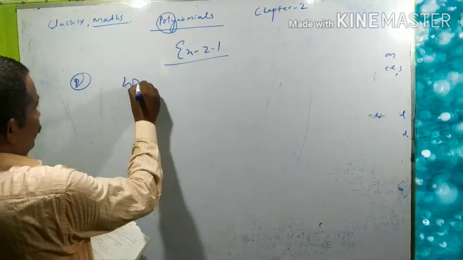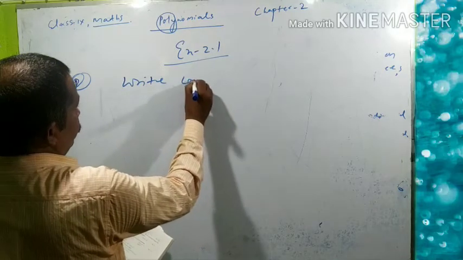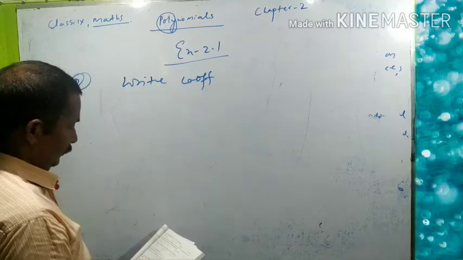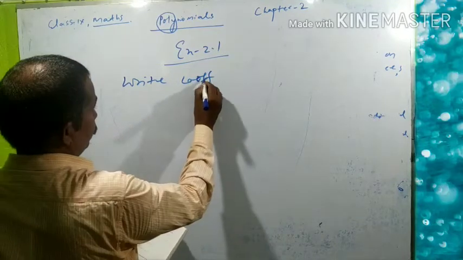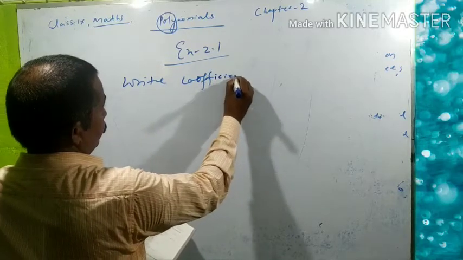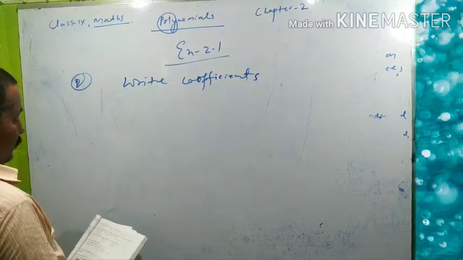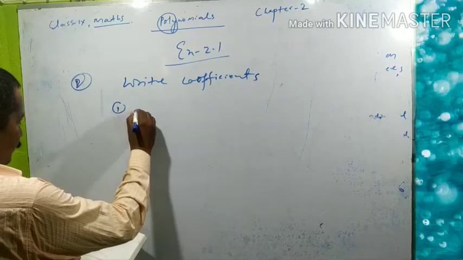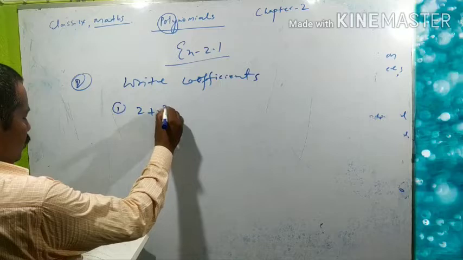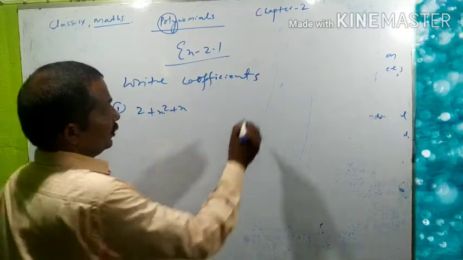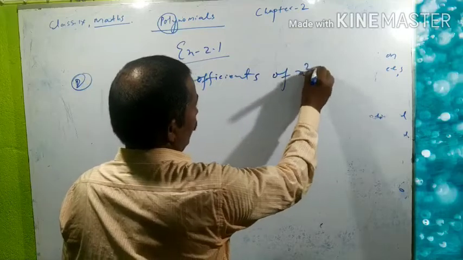Write coefficients. First number, 2 plus x square plus x. Write the coefficient of x square.